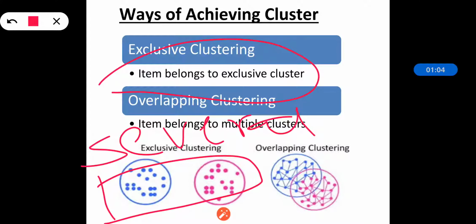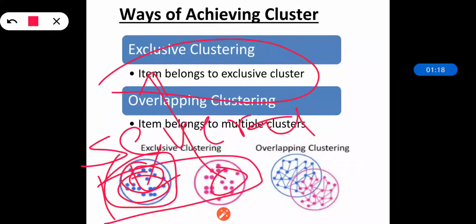Why? Because these are nothing but the data points, or we can say they are nothing but the items. So these items belong to exclusive clusters. We can see these data points belong to this cluster and these data points belong to this cluster. Means they do not belong to each other, rather they belong to one particular cluster.